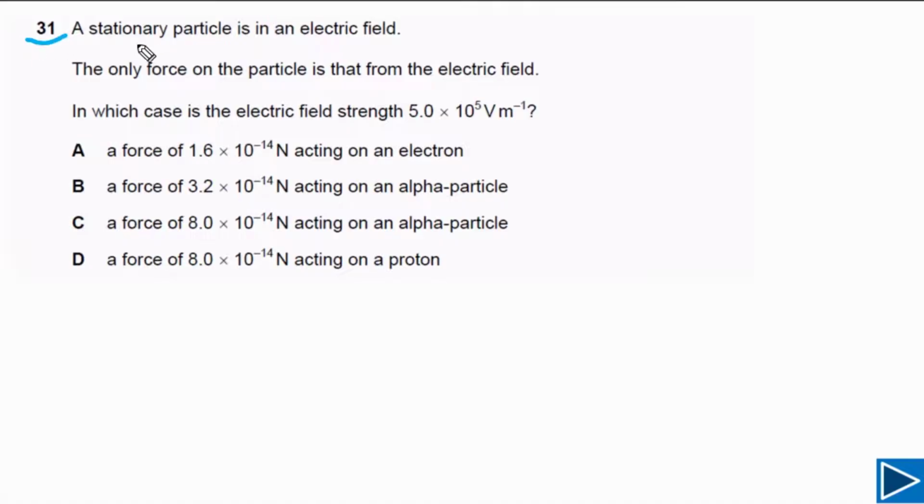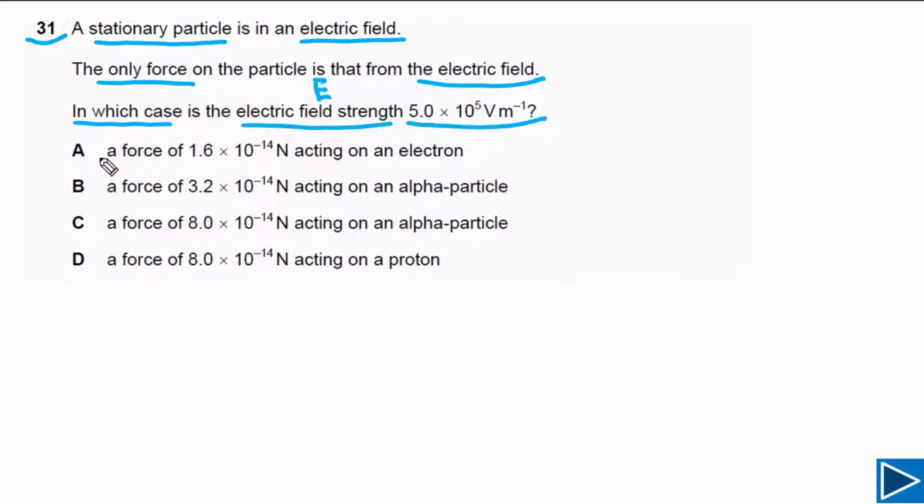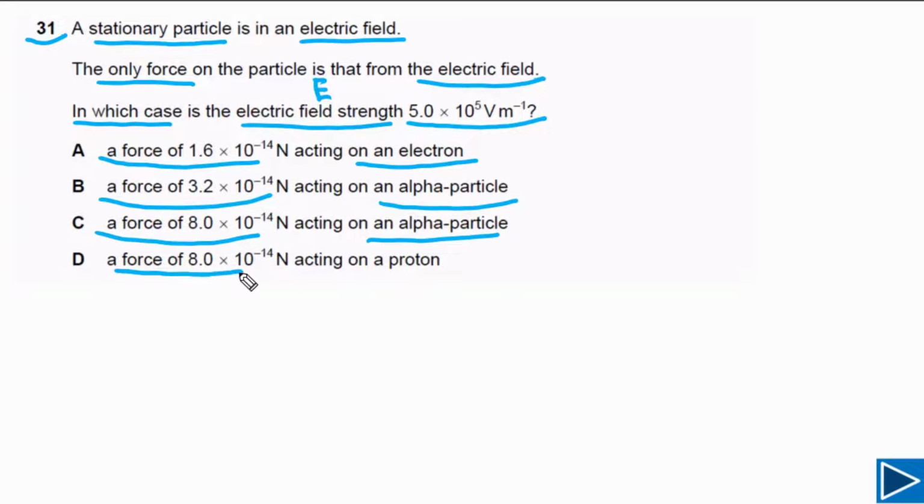For question number 31, it is given that a stationary particle is in an electric field. The only force acting on the particle is from the electric field. In which case is the electric field, capital E, equal to 5.0 times 10 to the 5? If you look at the options, for each option the force on the particle is given and the type of particle is also given. This is true for all options. You can see force is given, particle is given. For C, force is given and particle is given. Again, force is given and the type of particle in the field is also given.